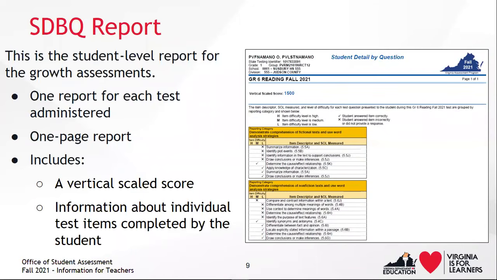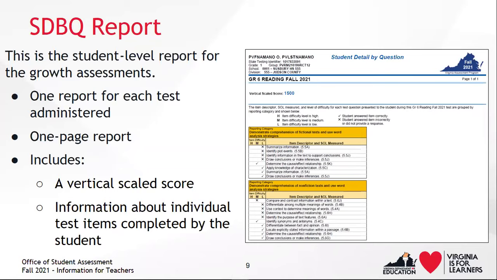The SDBQ report is the only student level report available for the fall 2021 growth assessments. The SDBQ report has been edited specifically for the fall 2021 growth assessments. However, it maintains many aspects of the Standards of Learning test version of the report that you are likely familiar with. There is going to be one report for each test completed by the student. So if a student took a reading and a mathematics growth assessment during fall 2021, there would be two reports for that student. Every SDBQ report will print on a single page.